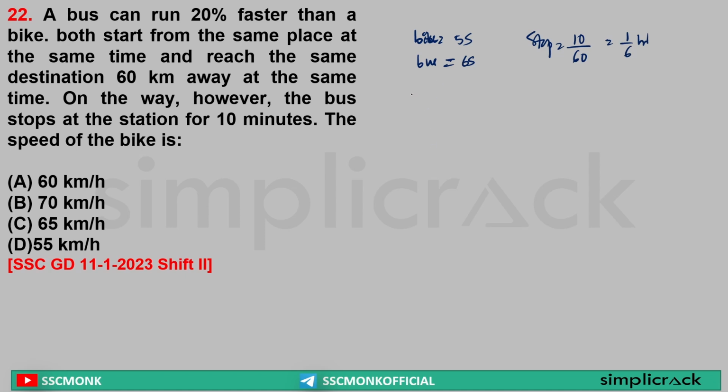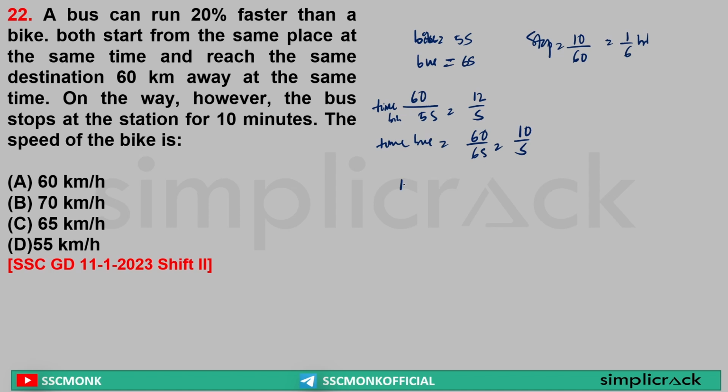Sir, let's say the distance was 60 km. So the time of the bike is equal to 60 by 5S, that is 12 by S. The time taken by the bus will be 60 by 6S, that is 10 by S. Yes or no? Yes. Sir, what happened?